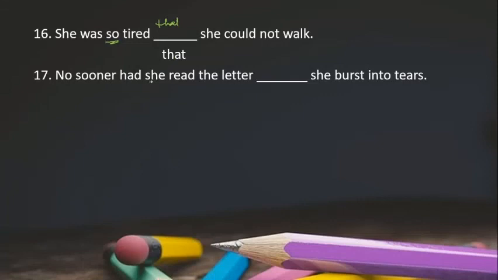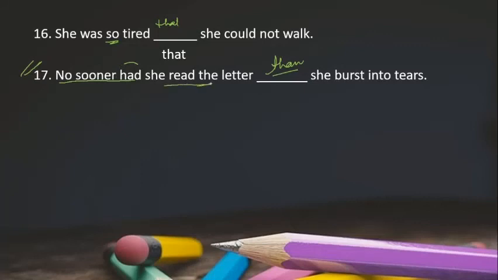No sooner had she read the letter. Now with these kinds of sentences you have to remember that with no sooner had we always put then. In the perfect tense, when you talk about the past and two actions take place, the first action is always in the perfect form. So when you look at this particular sentence, what happened?